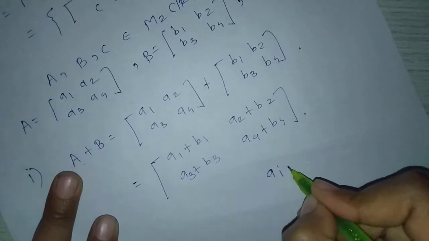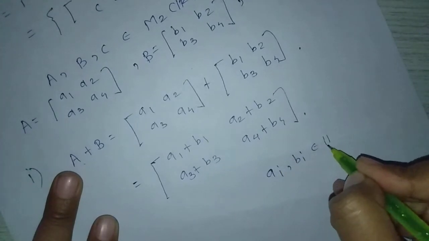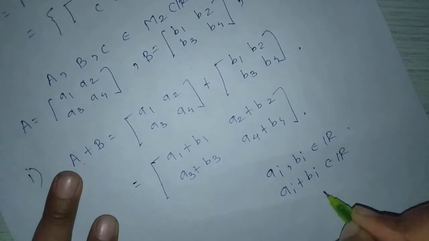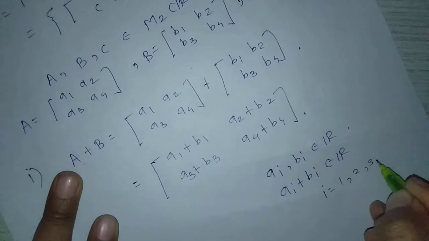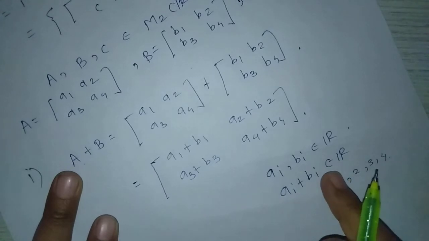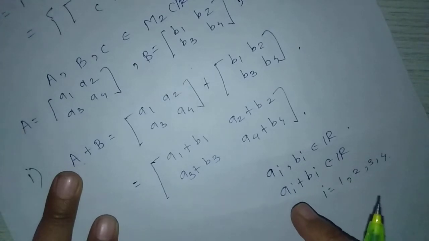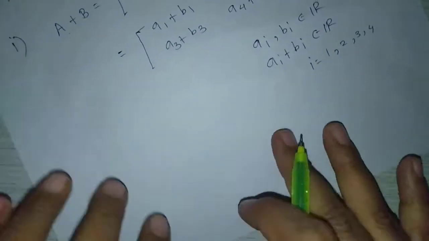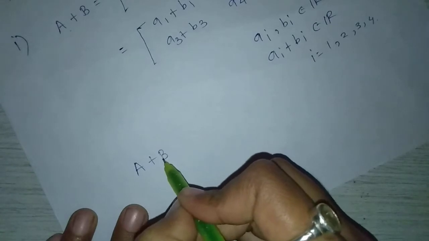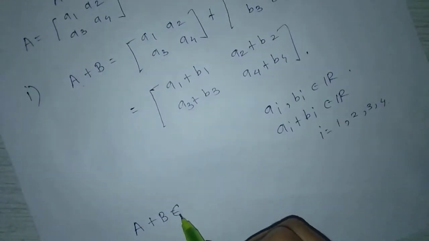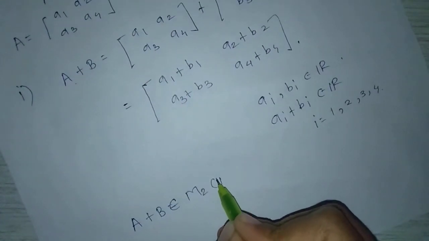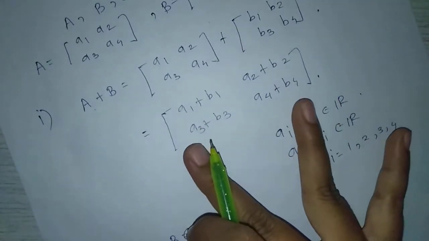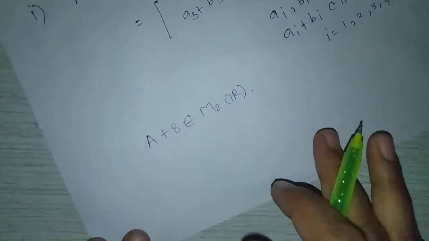Here Ai, Bi belong to R, therefore their addition also belongs to R, i running from 1, 2, 3, 4, means A1 plus B1 belongs to R. Similarly A2, B2, A3, B3, A4, B4. Means A plus B belongs to M2 of R, because A plus B is nothing but the 2 by 2 matrix with real entries.